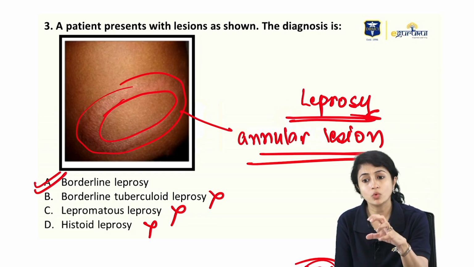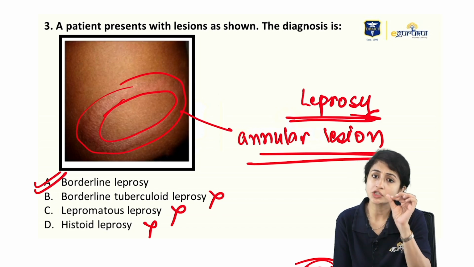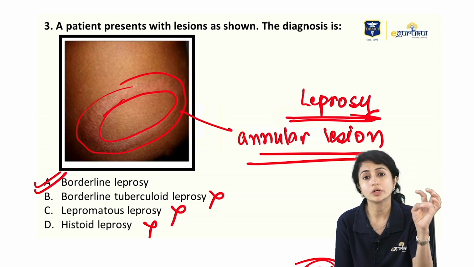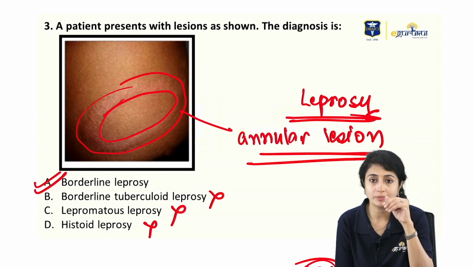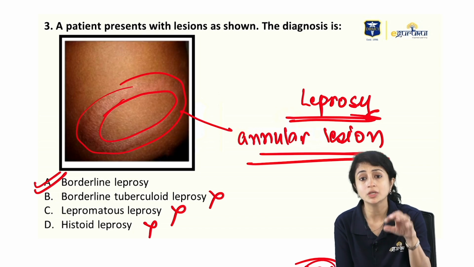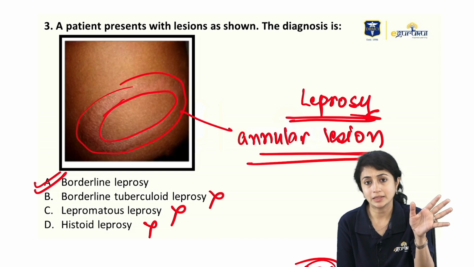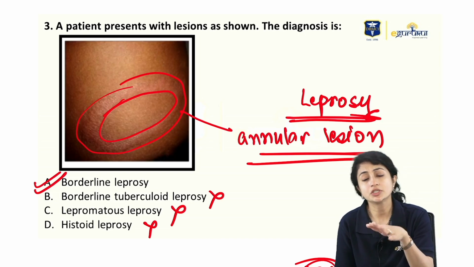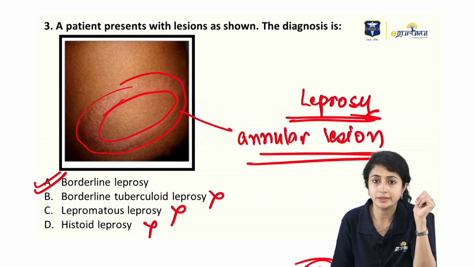So here they wanted you to identify that what's seen is an annular lesion, which is characteristic of borderline leprosy. Borderline tuberculoid is also a type of borderline leprosy, but if they've mentioned both in the options, with BT I would go more with pseudopodia and satellite lesions. If I have annular lesions, I'll mark broadly borderline leprosy, which covers BB and BL.